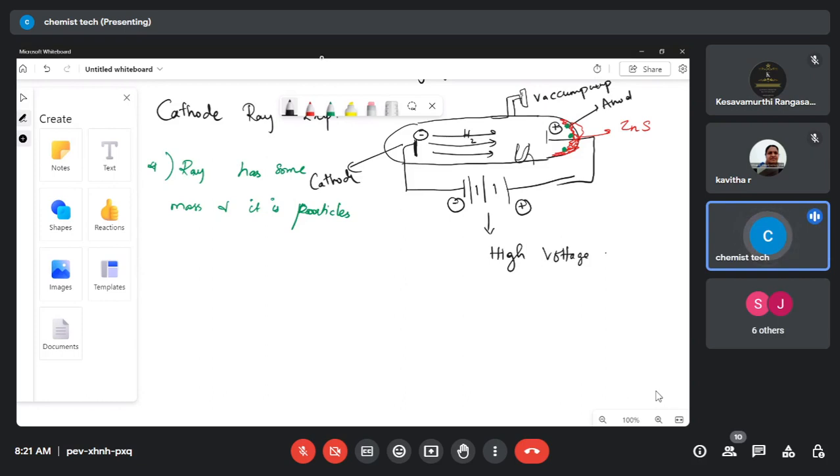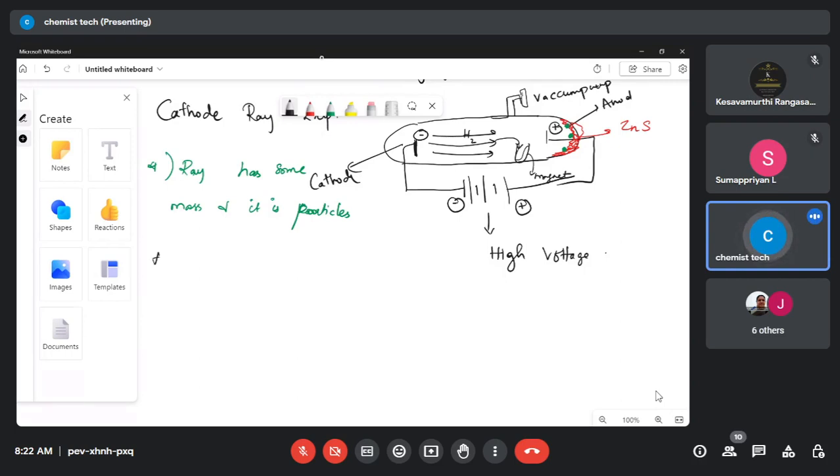If you place a magnet, what will happen? It will get attracted towards the magnet. Very good. It will get attracted towards the magnetic field, so the rays are deflected.